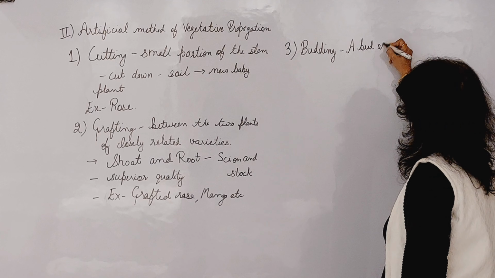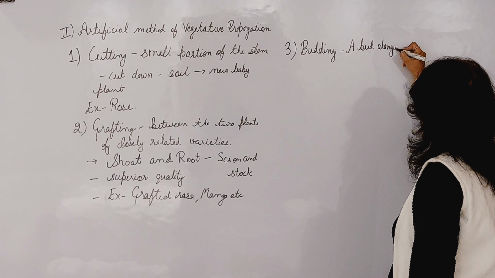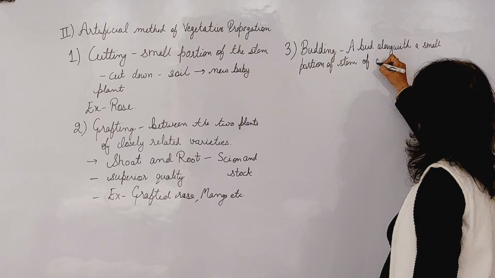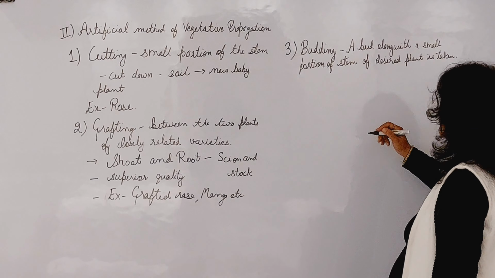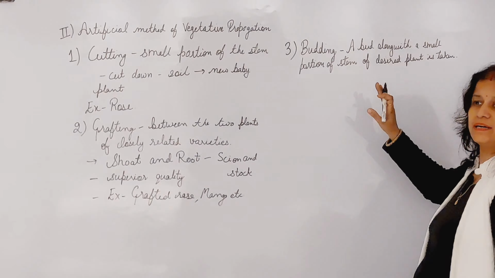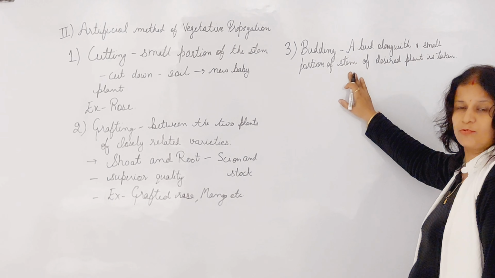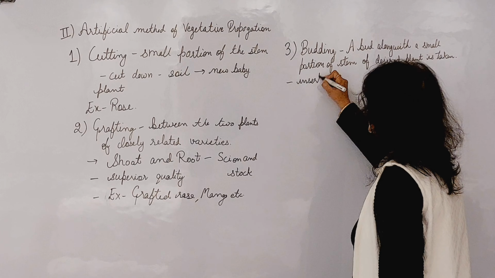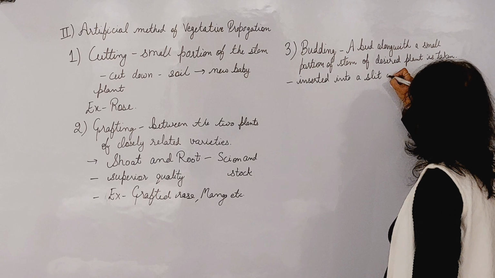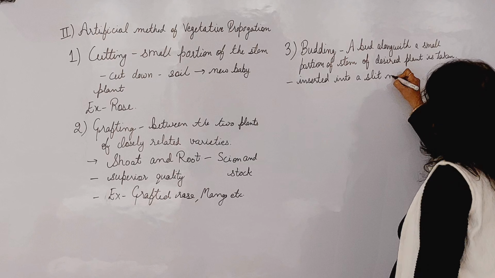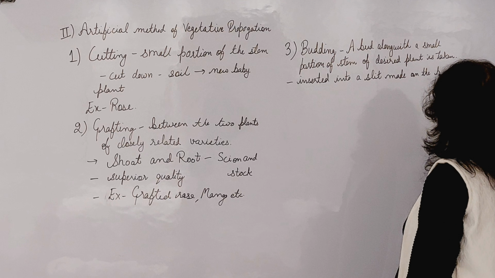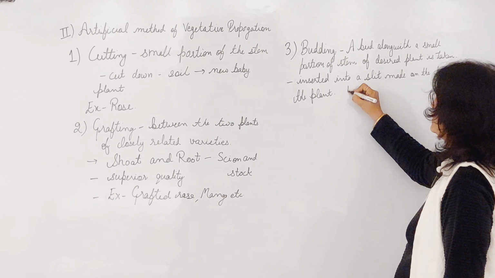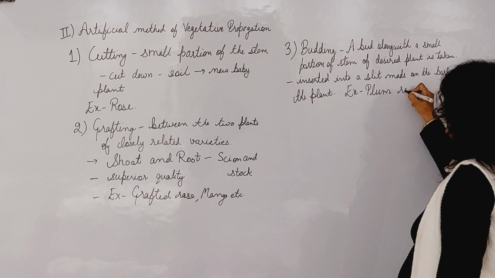A bud along with a small portion of stem of the desired plant is taken, and after we have taken the bud with the small portion of stem, then it is inserted into a slit made on the bark of the plant, and from there the new plant grows. Example of this is plum, rose.